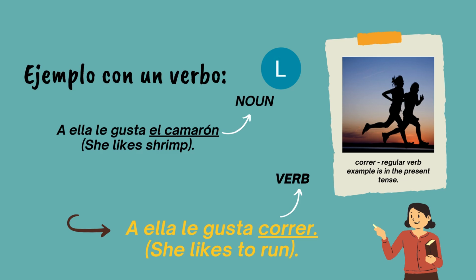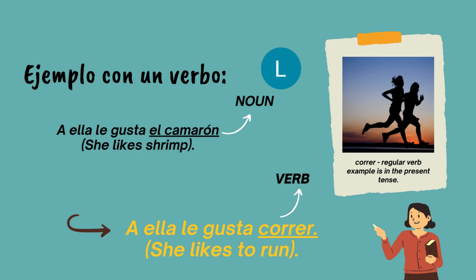In this case, it is singular because we're talking about just shrimp in singular form. And then the noun. A ella le gusta el camarón. Because le is an IOP that's shared with usted, él and ella, this is why I cannot start my sentence with my IOP le. If I said le gusta el camarón, unless it was already stated in the conversation who we're referring to, we wouldn't really know.